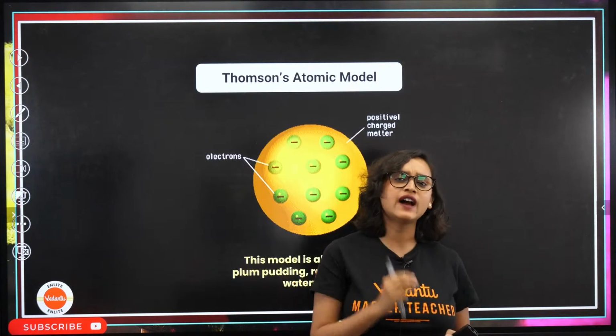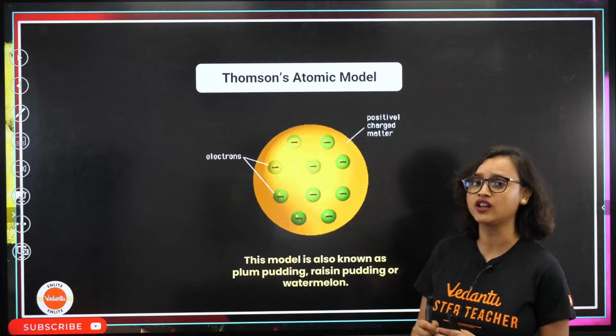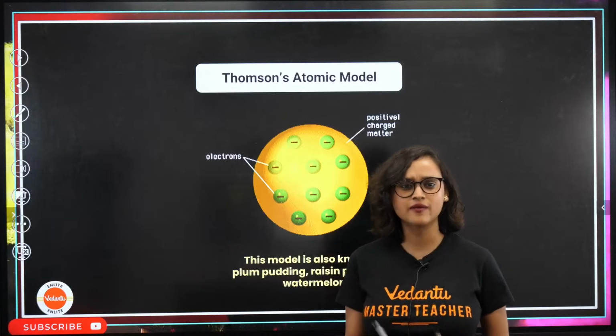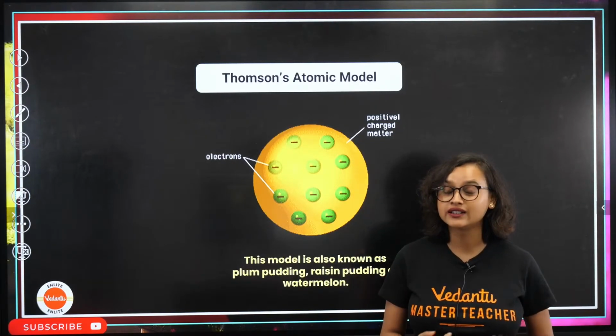Now, one fine day during Christmas time, Sir J.J. Thomson was eating a pudding. Us Indians, we don't understand pudding so much because we don't eat it. We eat watermelon, right?